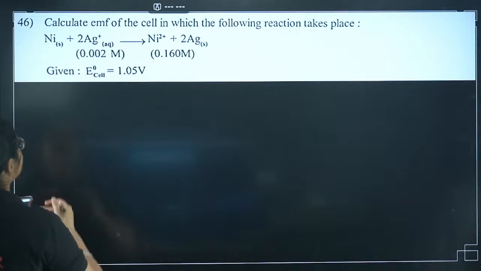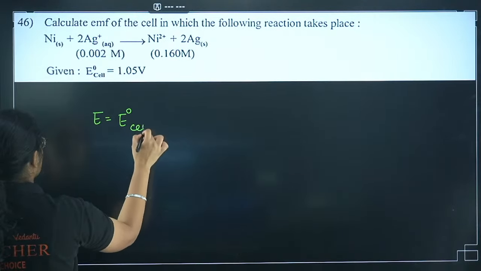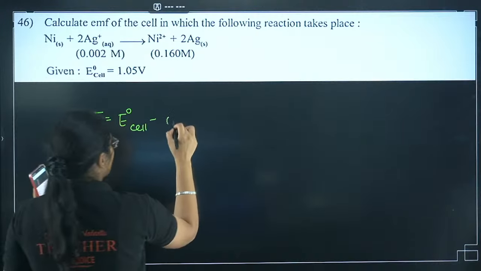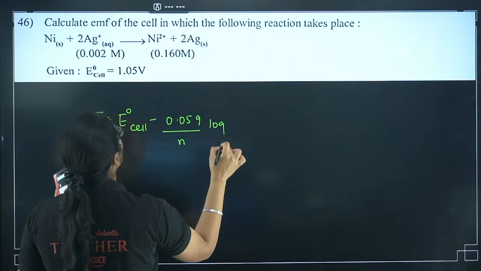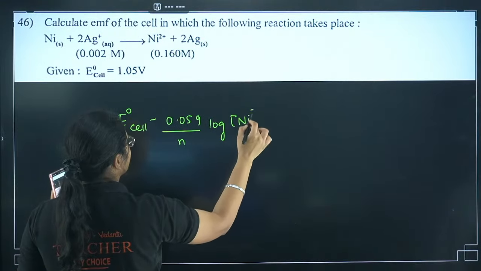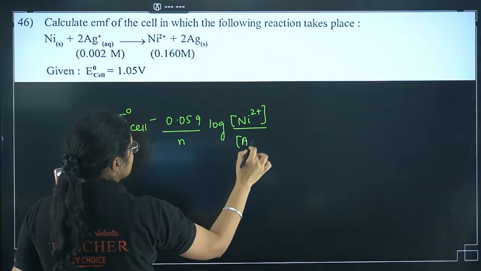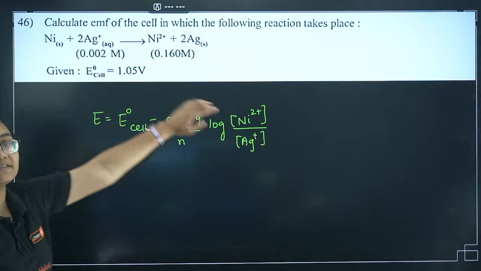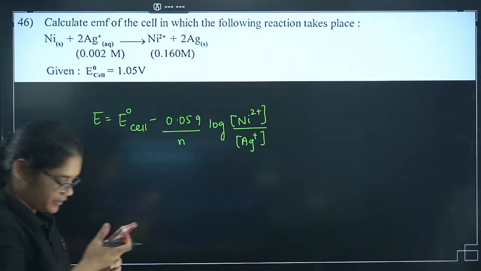Okay, quickly, other people solve this question and tell me. E of the cell is equal to E naught of the cell minus 0.059 by n log of product side, what I have, nickel 2 plus ions, and on the reactant side I have Ag plus ions. Once you have solved it, put down your answer in the comment section quickly. Here students, please do not forget to put 2 as a power. The coefficient should be used as a power here.